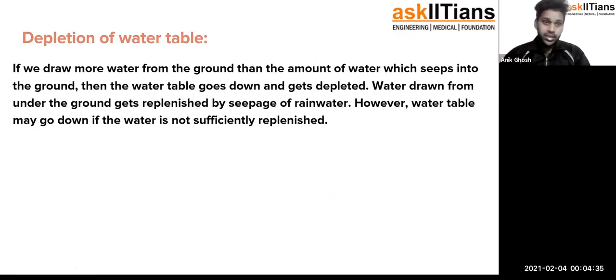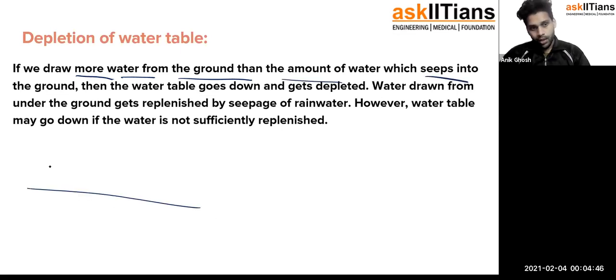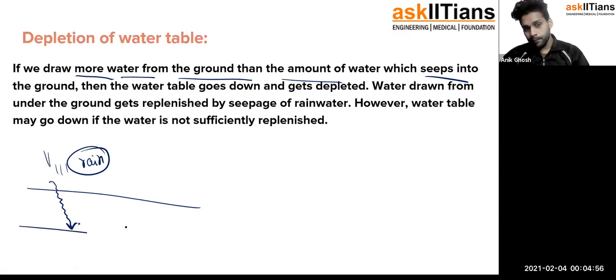If we draw more water from the ground than the amount of water which seeps into the ground, now think about it. If due to the rain, the water is getting infiltrated beneath the water table, into the aquifers.